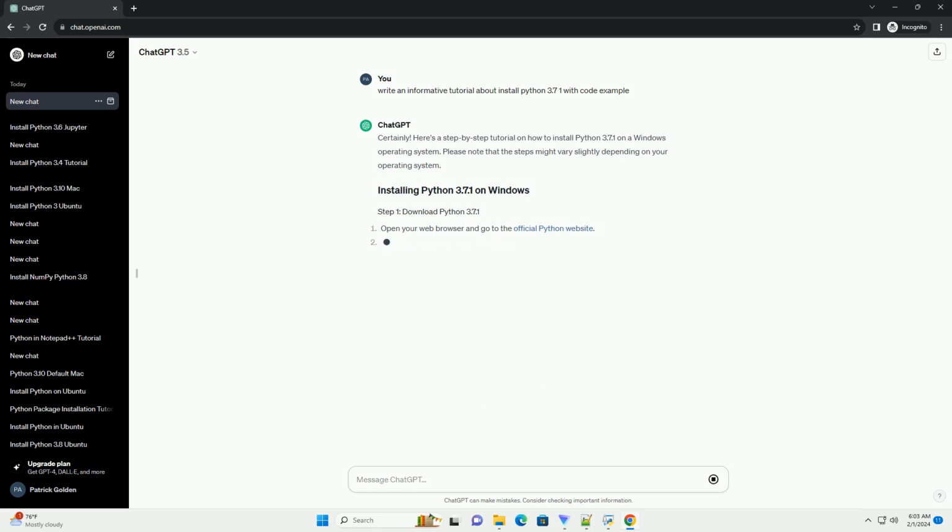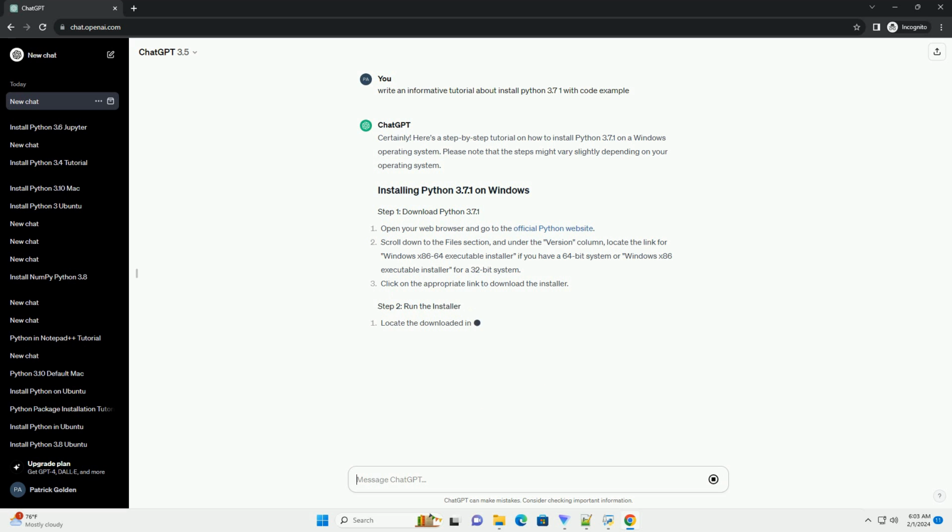Visit the official Python website at https://www.python.org/download/release/python-371 to download the Python 3.7.1 installer. Once the installer is downloaded, locate the file and double-click to run it. You'll see a window like this.